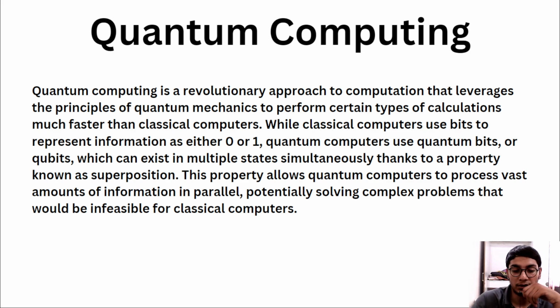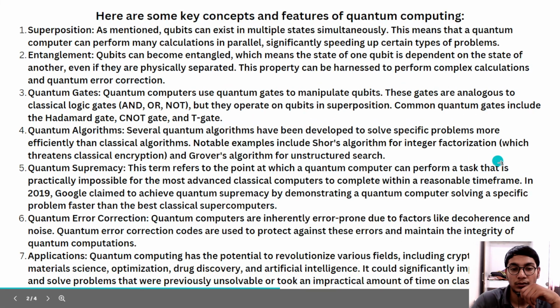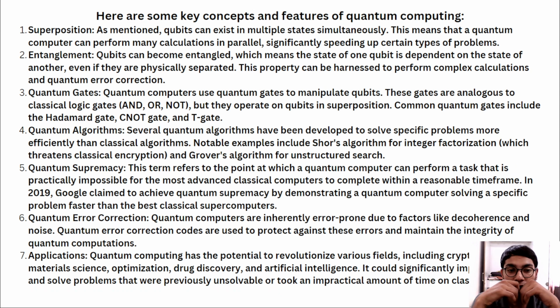Okay, around 5 minutes of this video is completed. Here are some key concepts and features of quantum computing. The first feature we are going to study is superposition. As I mentioned earlier, we are going to study each and every concept that we have not yet covered, like qubits. What does a qubit mean? What is superposition? How is it faster as compared to the classical computer?